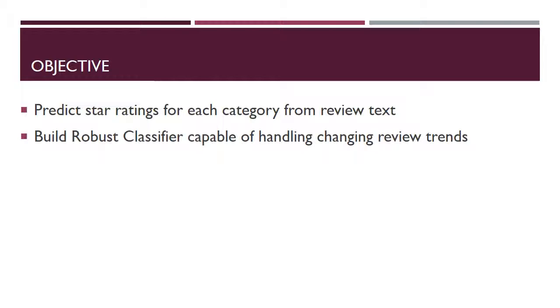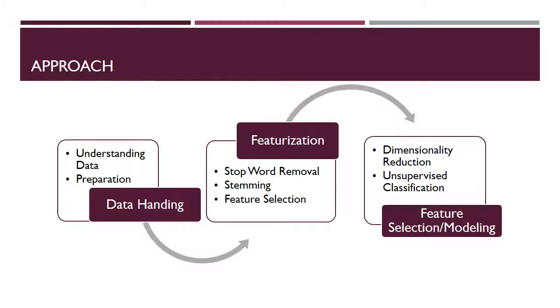Our objective is mainly twofold. We aim to provide category specific reviews for restaurants in these categories: ambience, food quality and taste, and service quality of the restaurant. Also, it is important that a robust classifier is built which can handle changes in reviewing trends in the future with minimal maintenance. Our approach involves these steps in sequence: data handling, featureization, feature selection and modeling. Let us walk through these steps.